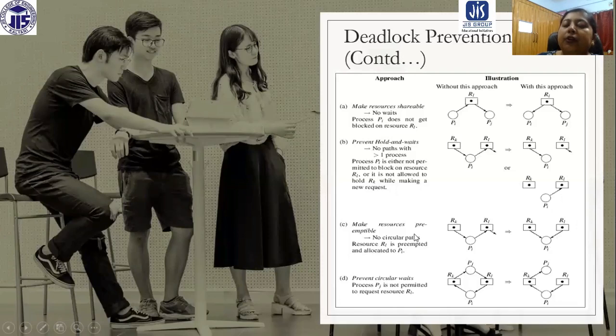So with the no preemption technique, with the preemption technique, we can solve the problem like this. But think about the result of doing this.